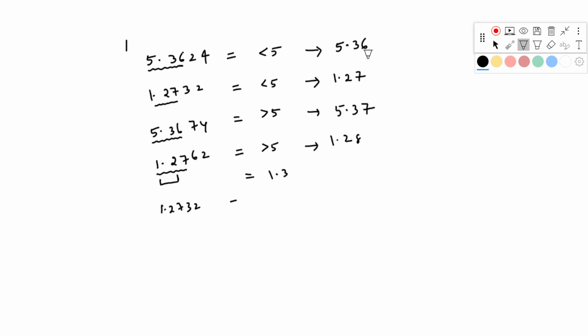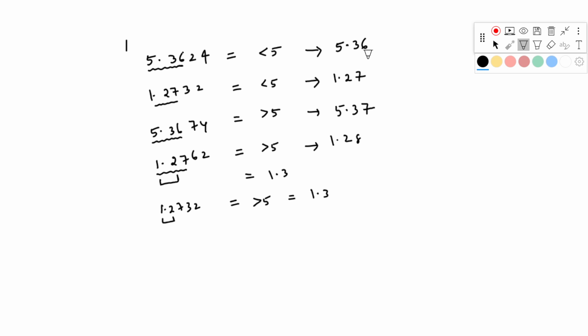1.2732. I'm asking you to provide up to 2 digits. Okay, up to 2 digits. Then you have to see this 7. 7 means greater than 5, so I have to increase by 1. That is 1.3. 1.3, right? Okay. So next important thing.